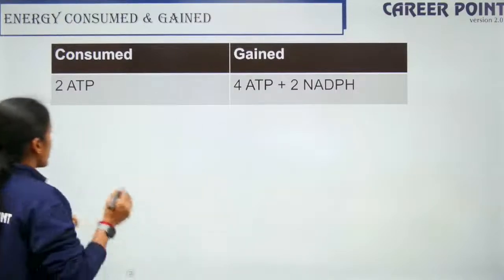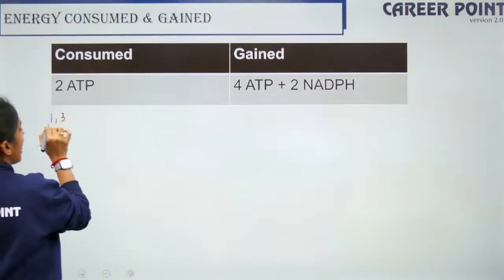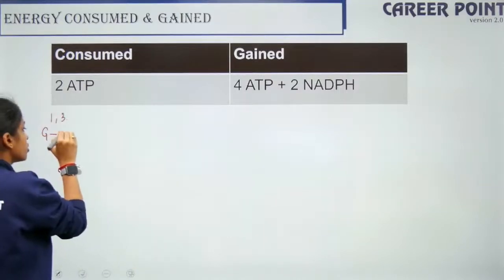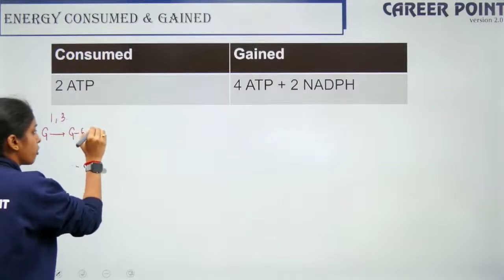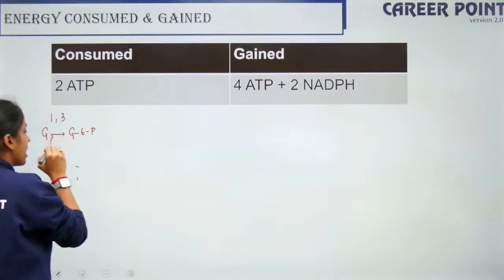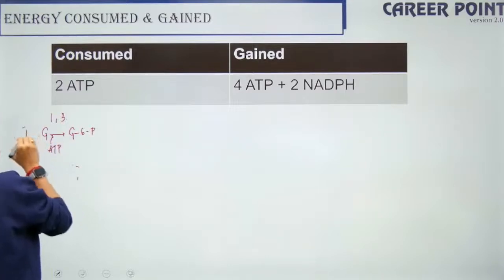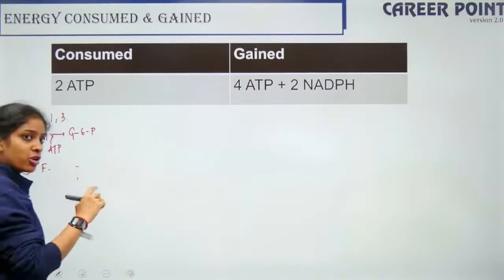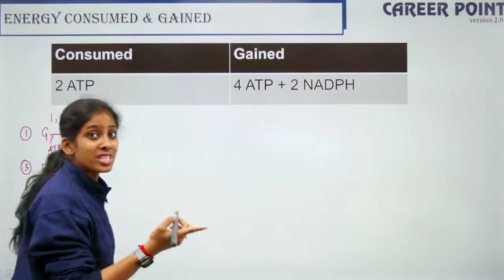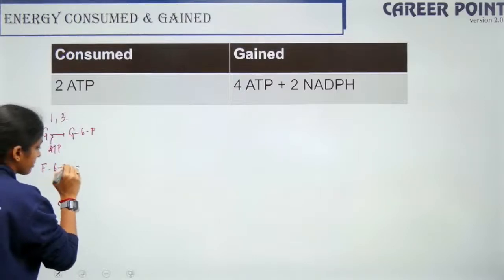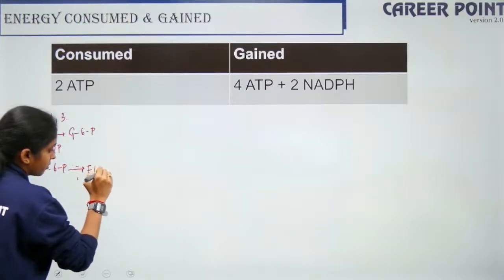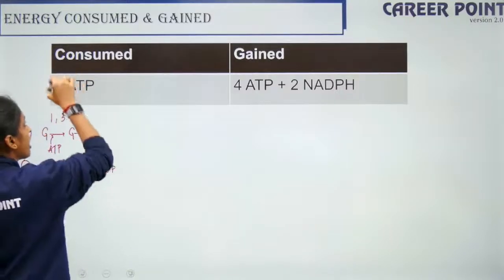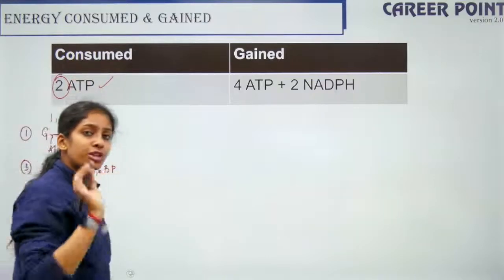So now we are going to see how much energy is consumed and how much energy is gained. In step 1 and in step 3, ATP was utilized. What were the two steps? First, your glucose was getting converted into glucose 6-phosphate, so for this we had to supply ATP. This is step 1. Your third step was fructose 6-phosphate getting converted into fructose 1,6-bisphosphate, so again ATP was utilized. So 2 molecules of ATP were consumed for the reaction.